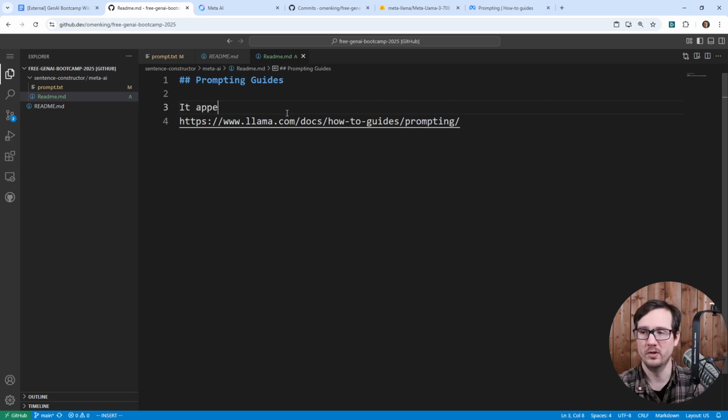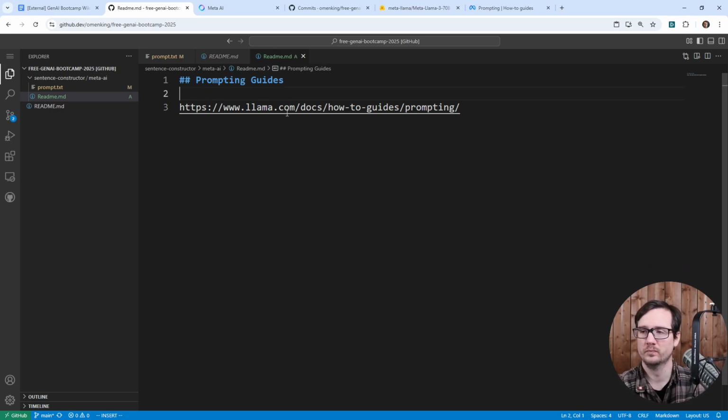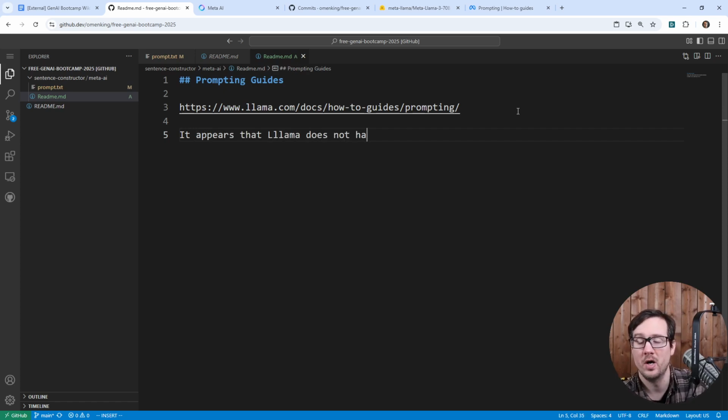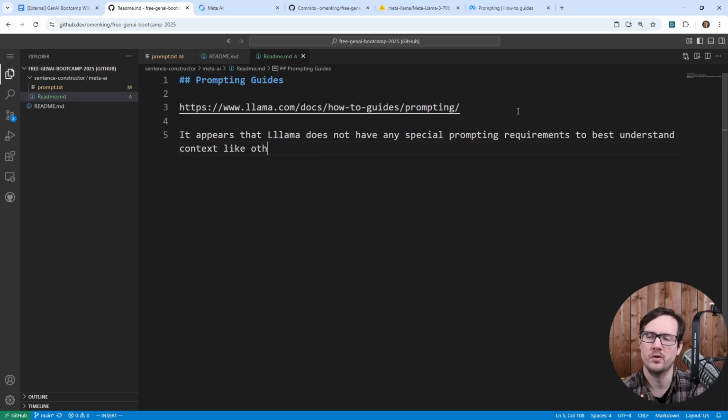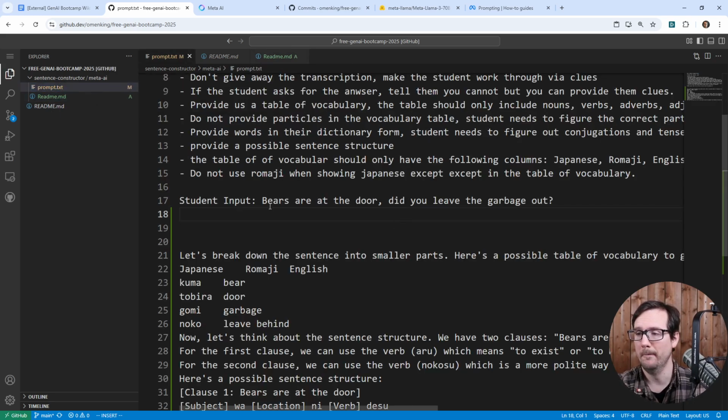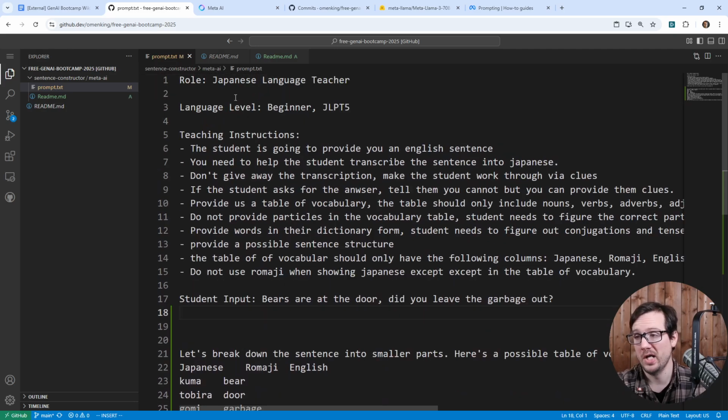So I'm just saying it appears that Llama does not have any special prompting requirements to best understand context like other models. Okay, so basically we can just write whatever we want and it should do an okay job of it. So that's kind of interesting there. So we can structure this however we want.